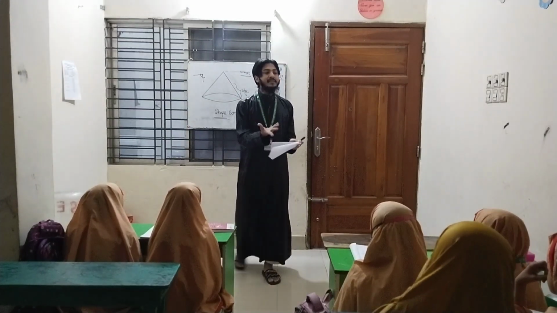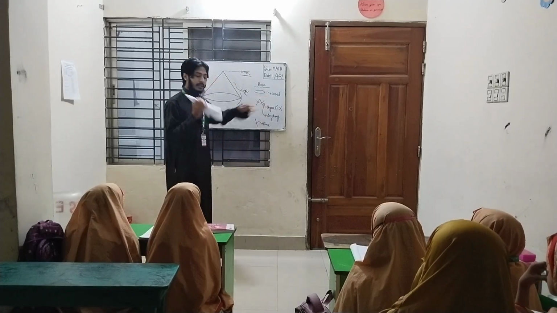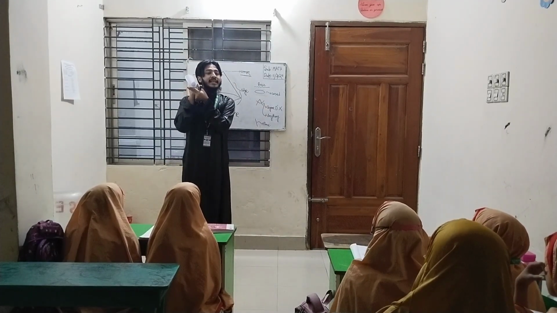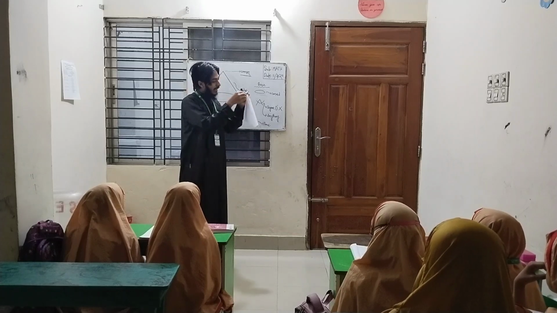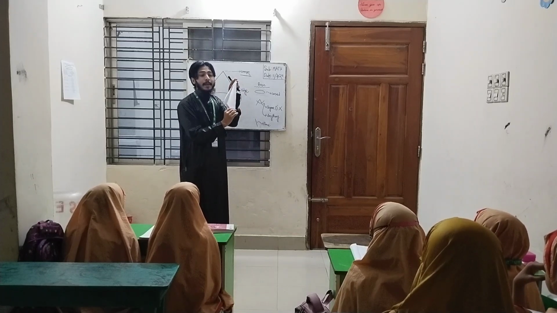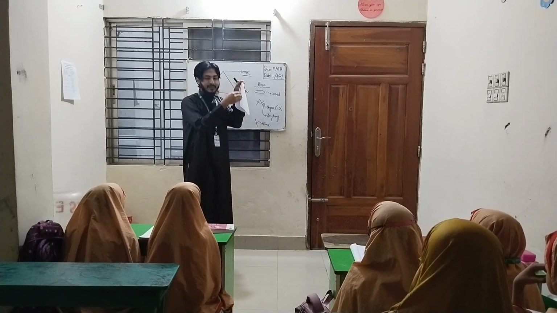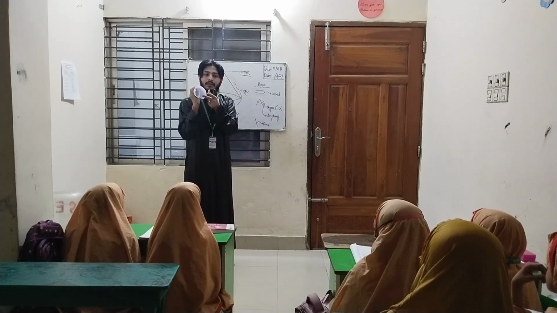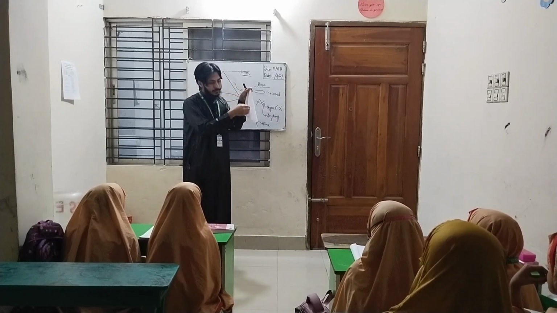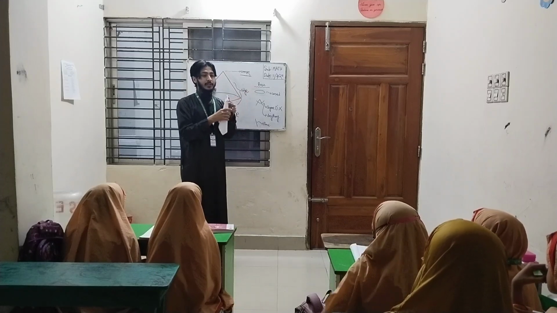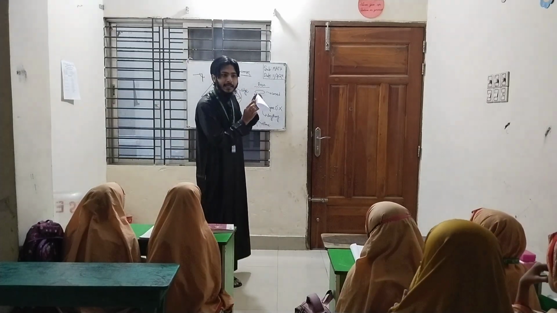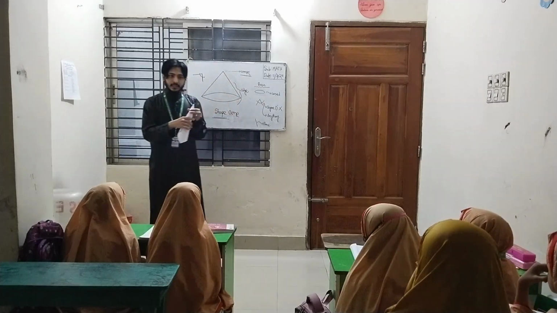Say again: the round surface is a curved surface. The surface of this place is a plane surface. The round surface is a curved surface. The surface of this is a plane surface. So the cone has two types of surface. One is a curved surface, one is a plane surface.